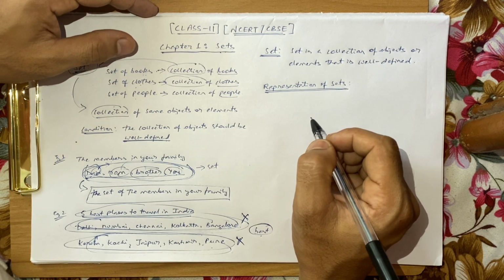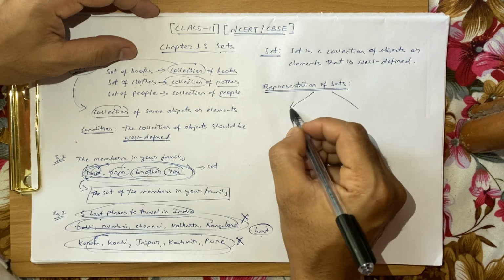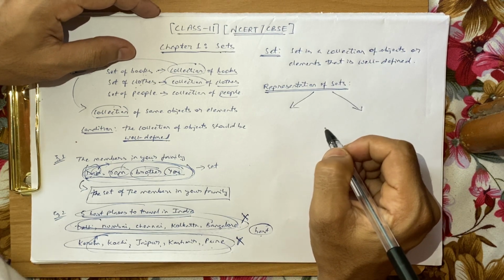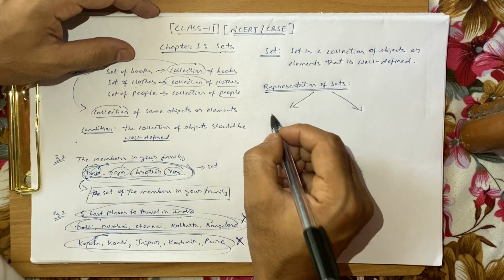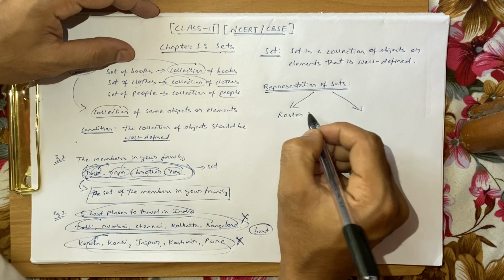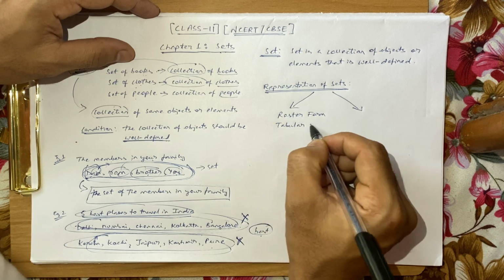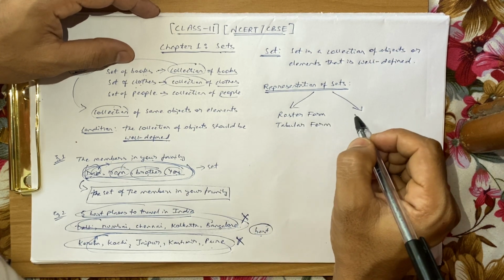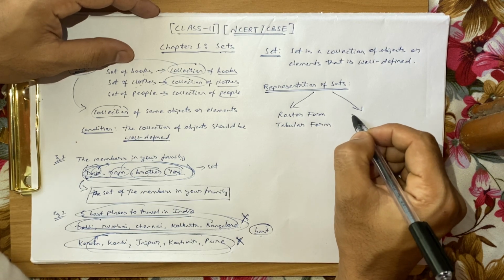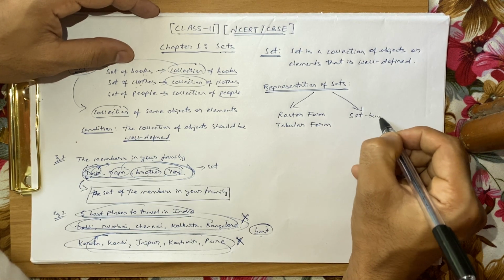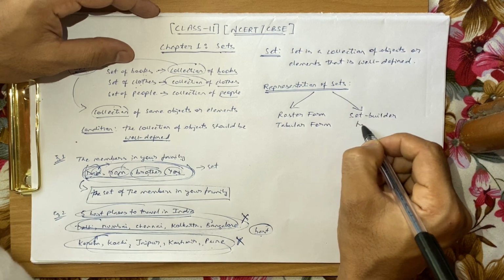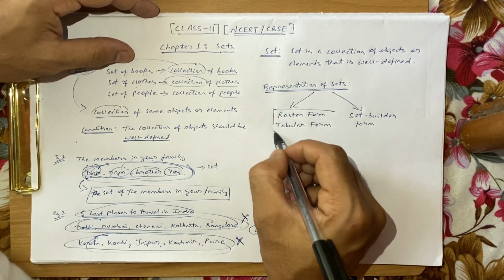So let me tell you that there are two ways to represent a set. The first way of representing a set is known as the roster form, and this is also known as the tabular form. And the second form of representing a set is known as the set builder form. So these are the two ways that you can represent a set.